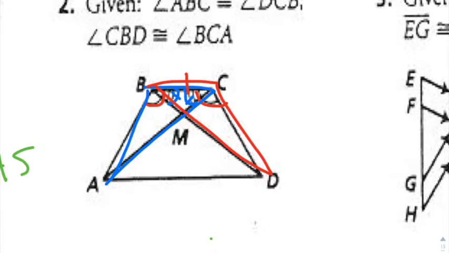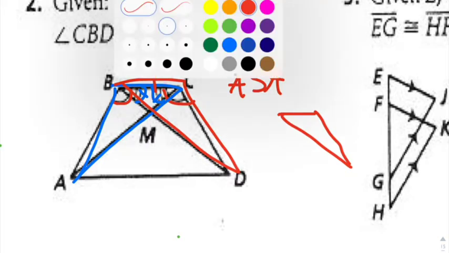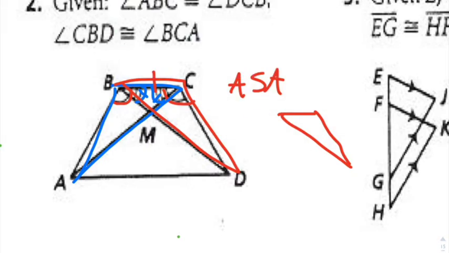So it looks like you have side, angle, side in this case. Or I'm sorry, actually, I'm backwards here. Angle, side, angle. Sometimes I tell my students that these are hard to visualize, so I draw them separately. So if you want to draw the two triangles separately, go for that. They said you had the big angles congruent, you had the little angles also congruent, and then we had that shared side right down the middle. So that'd be angle, side, angle.